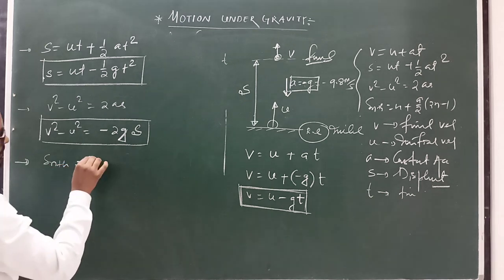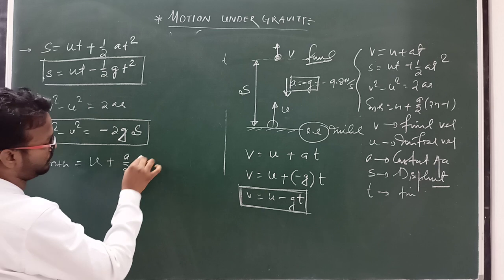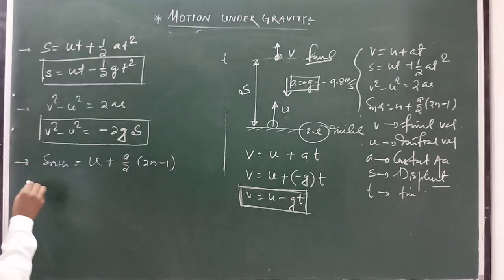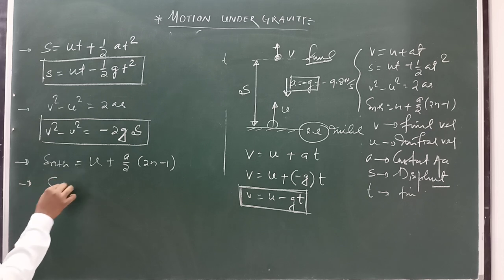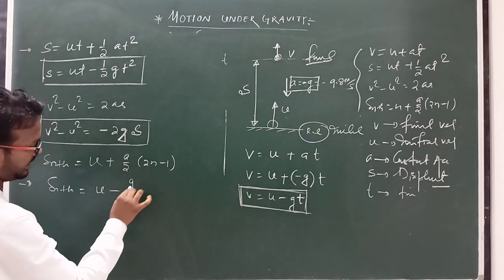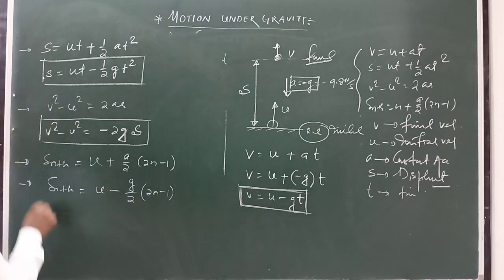Ascent equal to u plus a by 2 into 2n minus 1. So this equation can be written that is ascent equal to u minus g by 2 into 2n minus 1. This is formula.